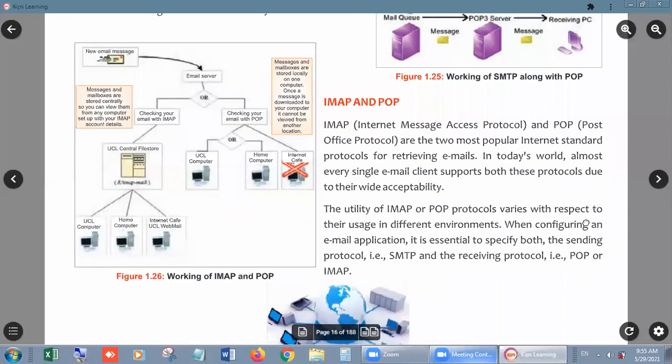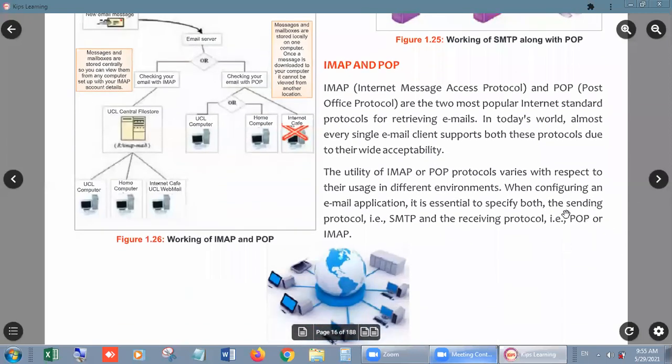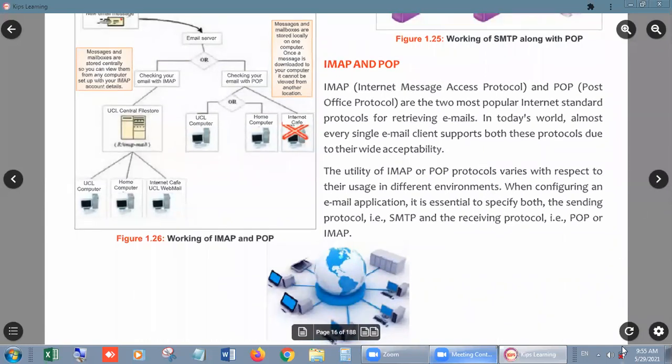Let's move on. What is the basic difference? If the book has decided, then it's okay. Otherwise, I'm going to tell you. Let me turn the page.